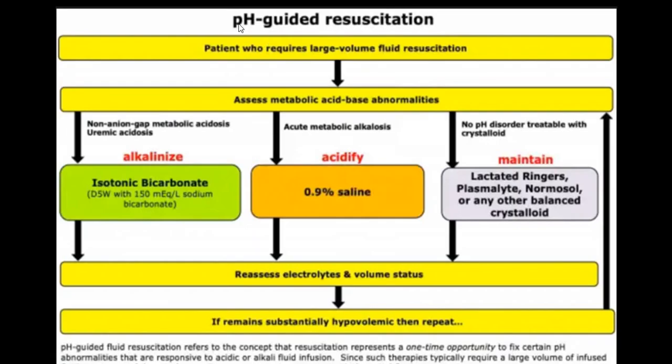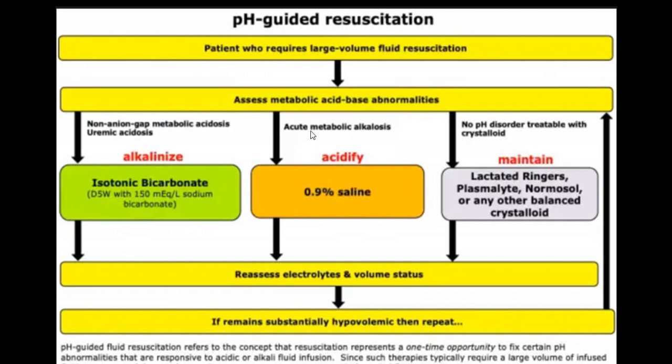There is something called pH guided resuscitation. For a patient who requires a large volume of fluid resuscitation, assess the metabolic condition, that is acid base imbalance. If a person has a non-anion gap metabolic acidosis like uremic acidosis, alkalinization by isotonic bicarbonate will be helpful.